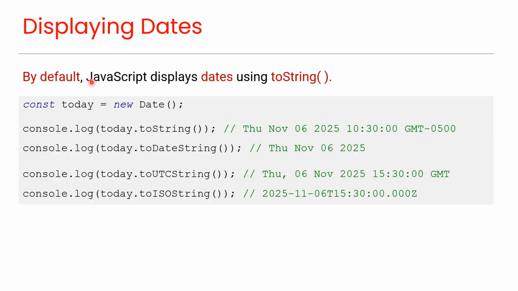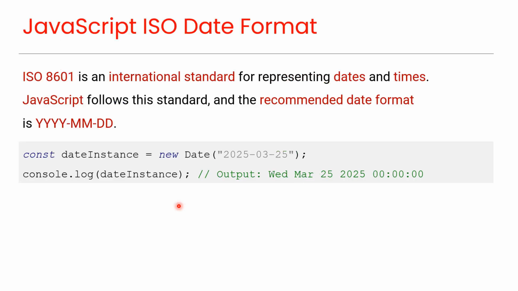Displaying dates. By default, JavaScript displays dates using toString. For example, this is the default display even if you use toString or not. This output shows the date with the time zone. This output shows the date in a readable format. This output shows the date in UTC format. And this output shows the date in ISO format.